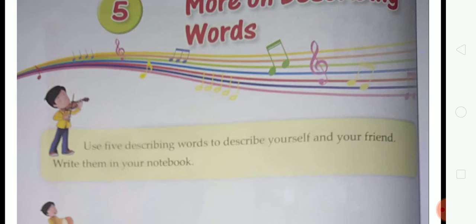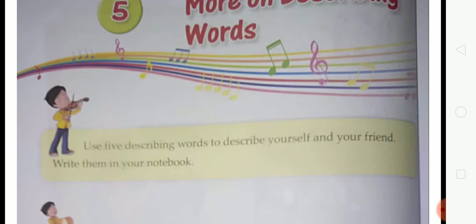Like, if you are a boy and your friend's name is Ram, then you can say, I am a good boy, and your friend Ram is a bad boy. Here, what word do you use for yourself?